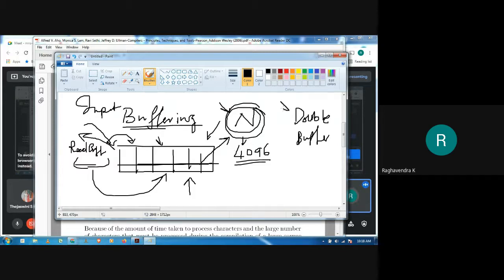But now with double buffering, instead of one buffer we have double, of size 2n. How exactly this input buffering technique works, how it improves the speed, and what variation of this scheme can be adopted in our lexical analyzer, that's what we are going to look into.